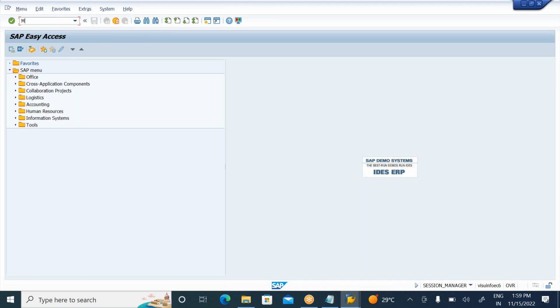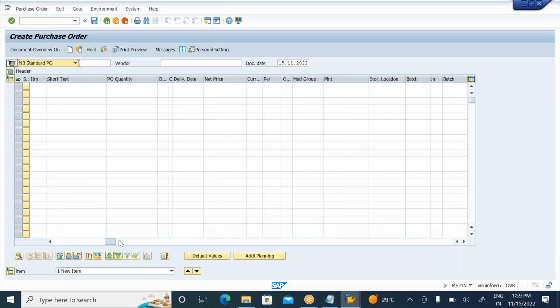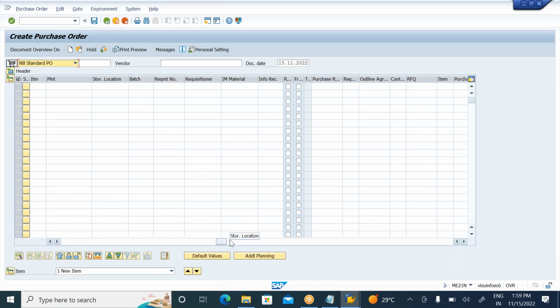I need to create an order with ME21. Go to ME21 and create a purchase order. With reference to the PR, this PR number I need to enter here. I am giving the order to the vendor. Now enter your purchase requisition number here.